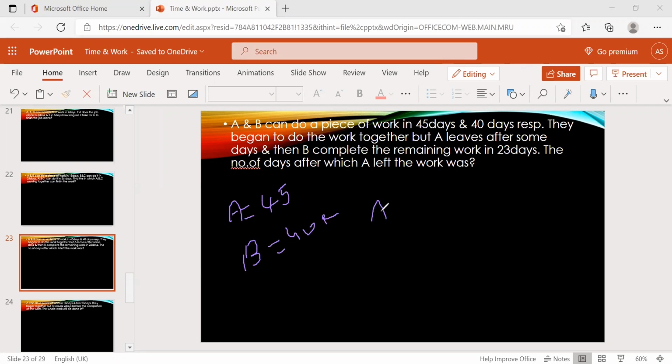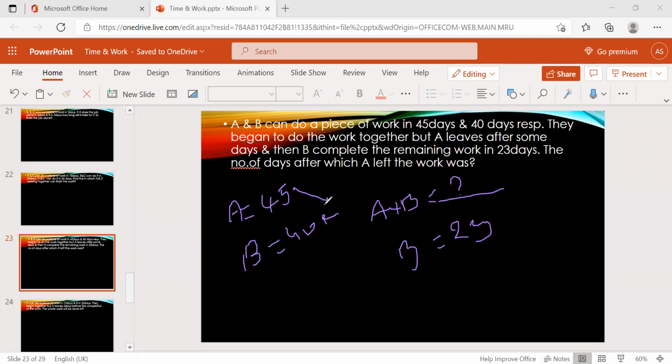That means A plus B started the work. How many days? We don't know, some days. And A leaves after some days, and then B completes. Who's working now? Only B, completing the work in 23 days. The number of days is what we have to find out.